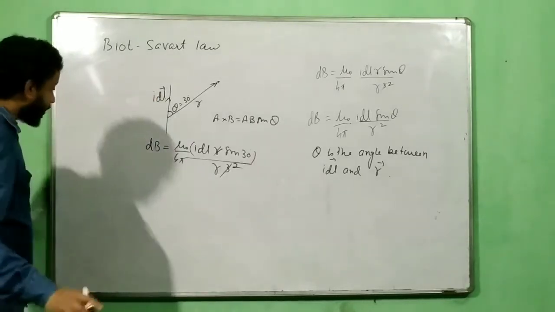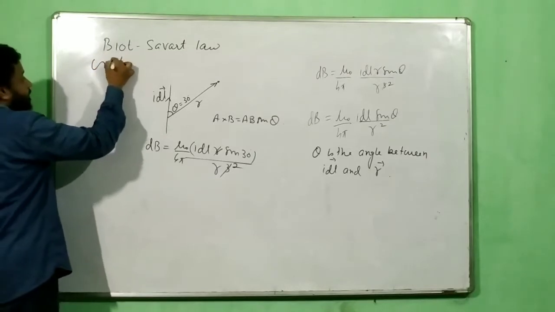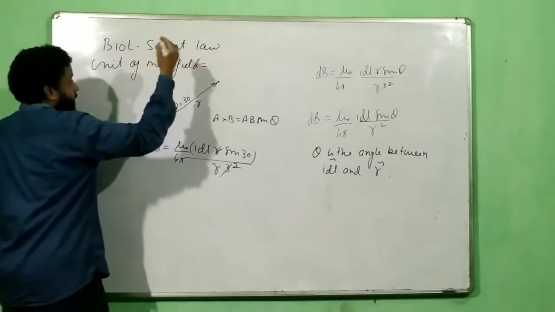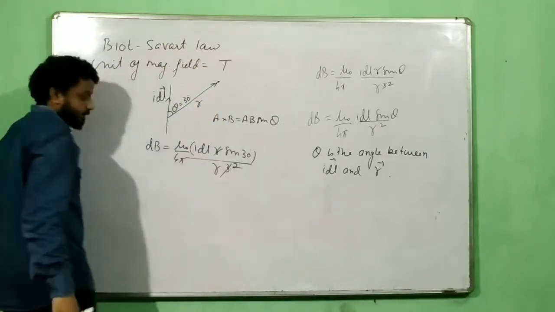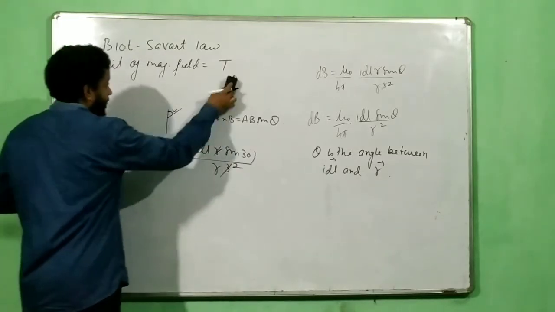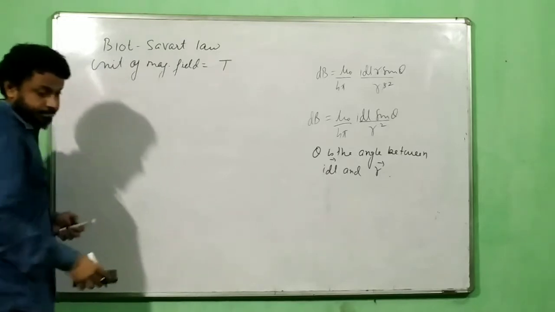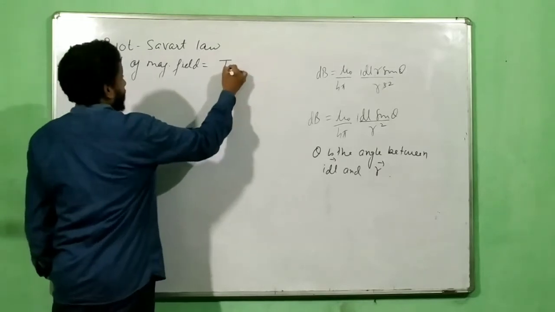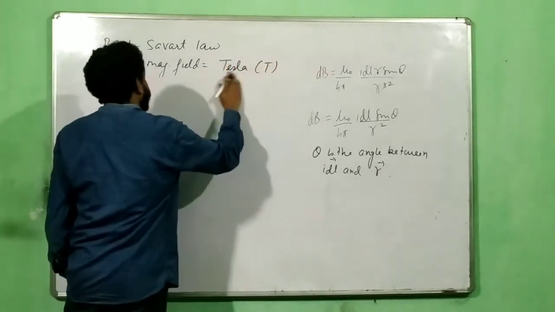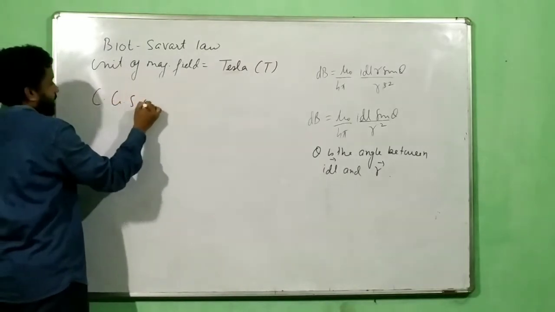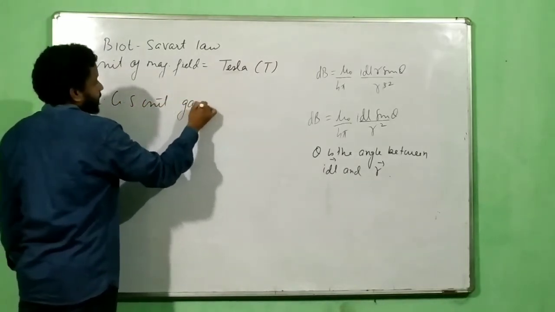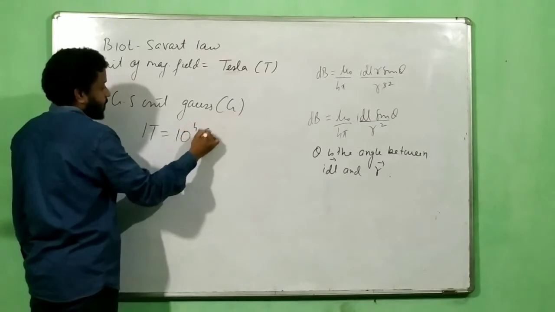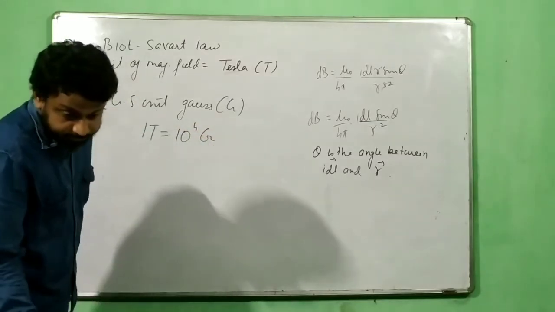Unit of magnetic field. Since we have started the concept of magnetic field, we have to write the unit of magnetic field. Unit of magnetic field is Tesla, denoted by T. CGS unit is Gauss, denoted by capital G, and 1 Tesla is equal to 10 power 4 Gauss.